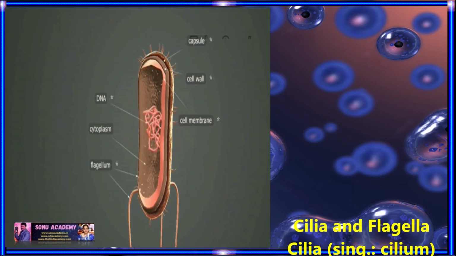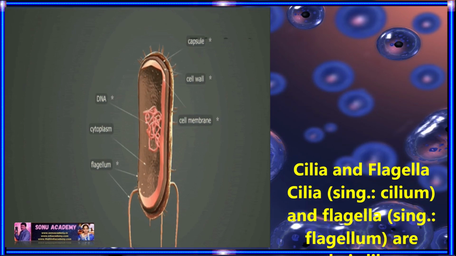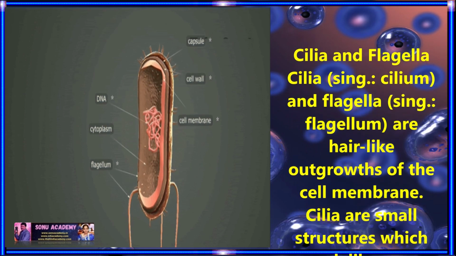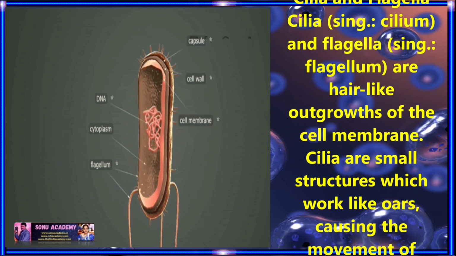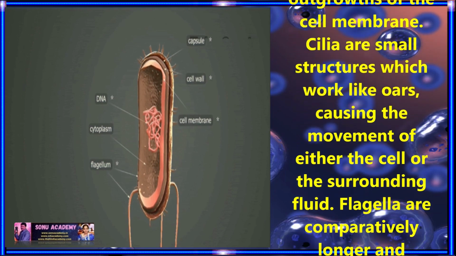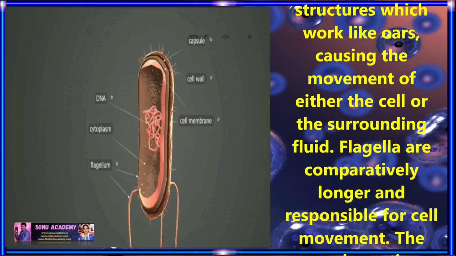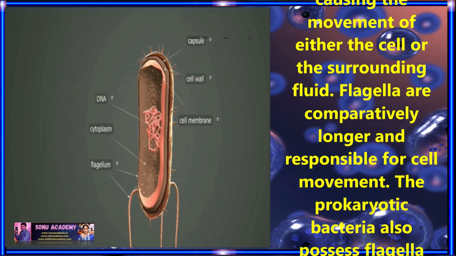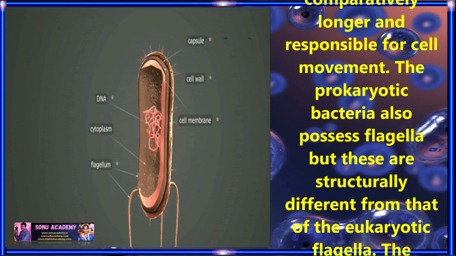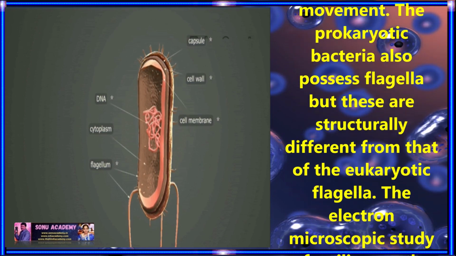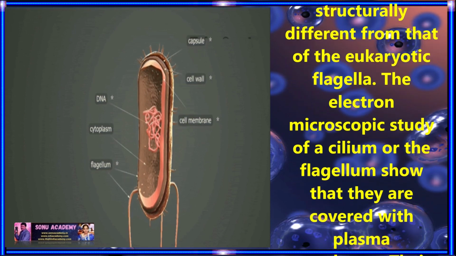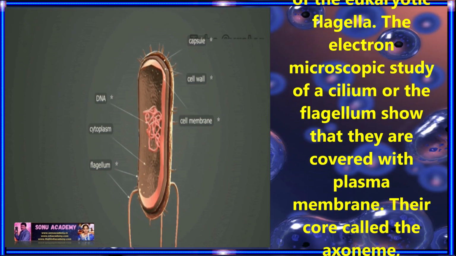Now let us discuss cilia and flagella. Cilia and flagella are hair-like outgrowths of the cell membrane. Cilia are smaller structures which work like oars, causing the movement of either the cell or the surrounding fluid. Flagella are comparatively longer and responsible for cell movement. The prokaryotic bacteria also possess flagella, but they are structurally different from those of eukaryotes. Electron microscope studies of a cilium or flagellum show that they are covered with plasma membrane.